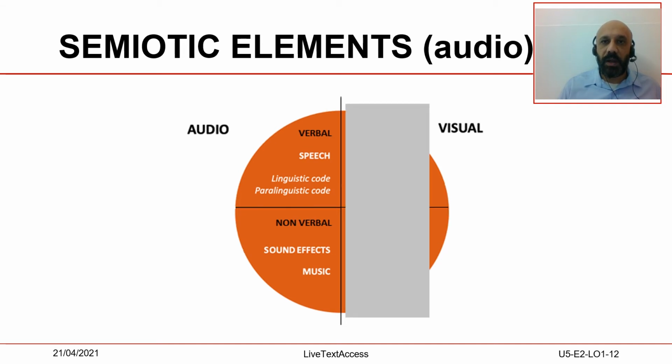In particular, acoustic elements can be of verbal or non-verbal nature. The most relevant acoustic element of verbal nature is the speech to subtitle and its paraverbal characteristics, such as the speaker's tone, pitch, and volume of voice.